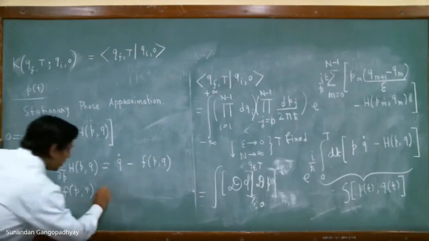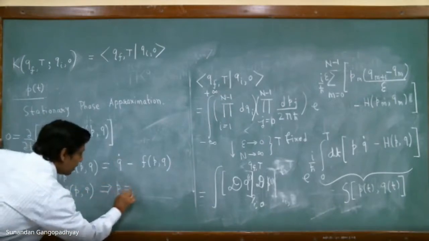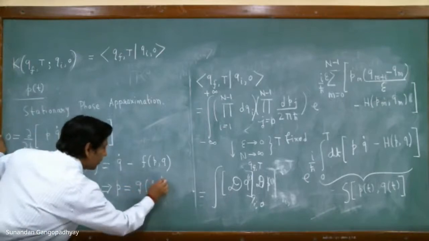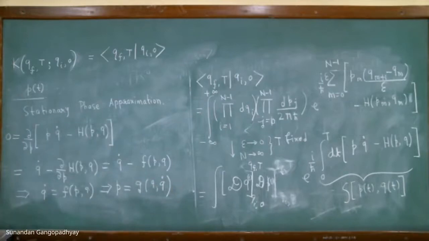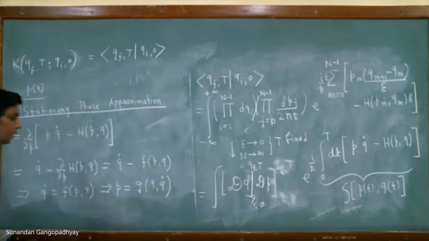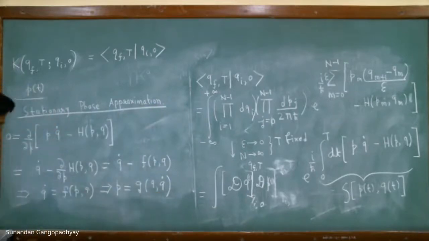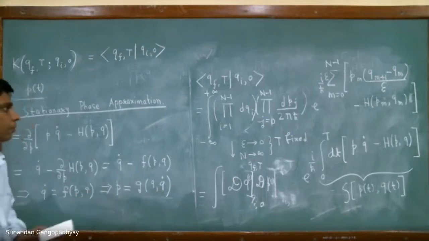You can invert this relation and write it in this form: p as a function of q and q dot. So what happens in the stationary phase approximation is that the momentum gets related to the velocity.